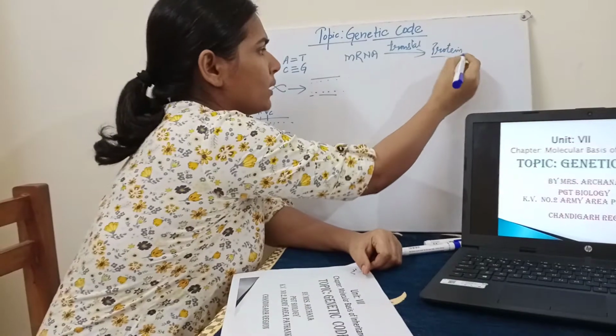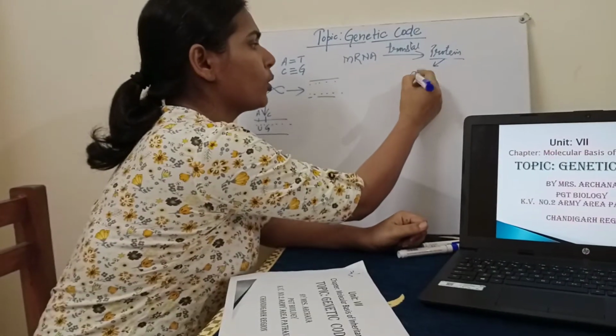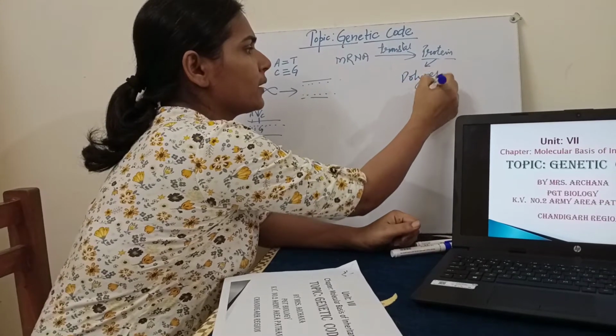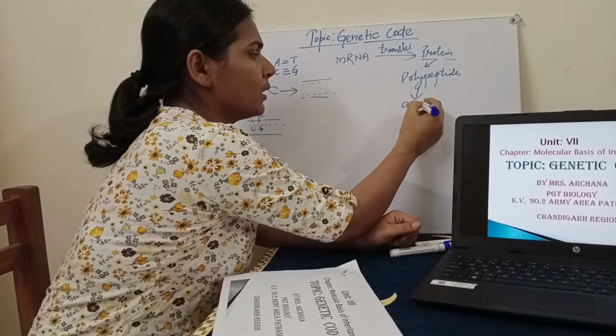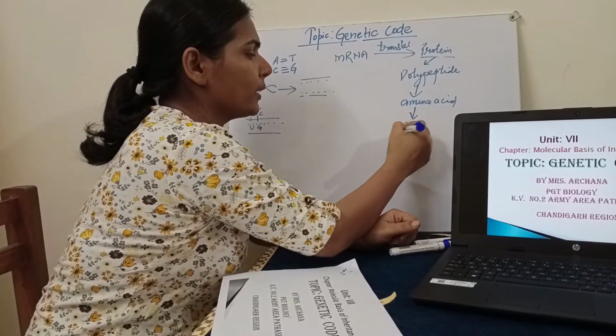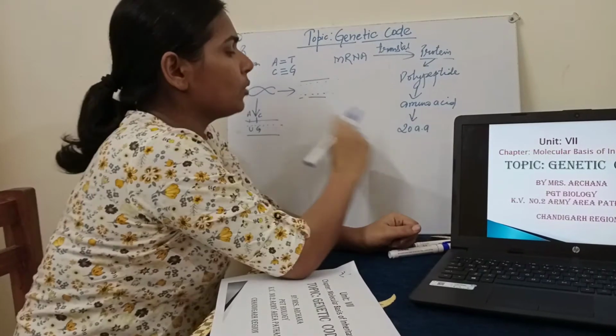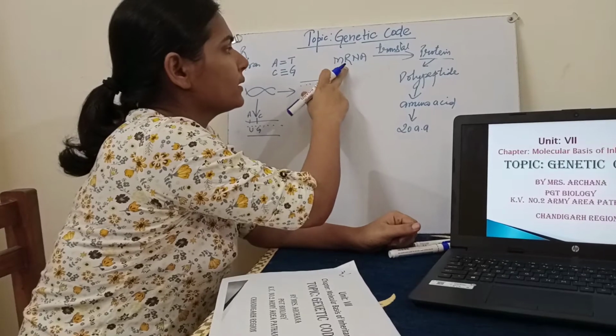In the previous class, 11th class, we have studied that proteins are polypeptide chains, which means they are made up of a chain of amino acids, and there are a total of 20 amino acids. Now how are these 20 amino acids being formed from this mRNA?